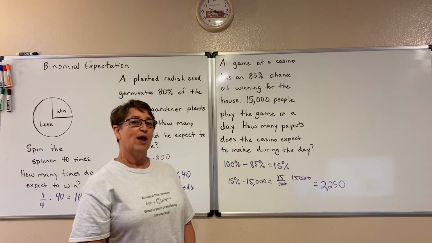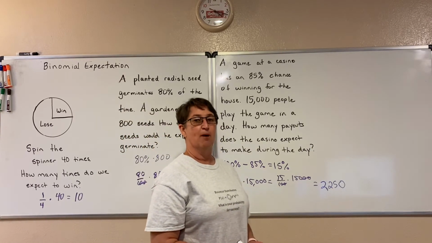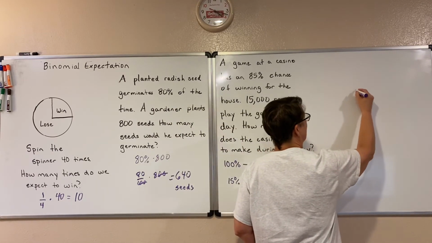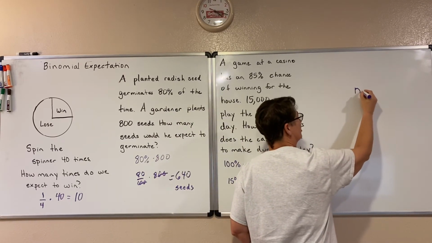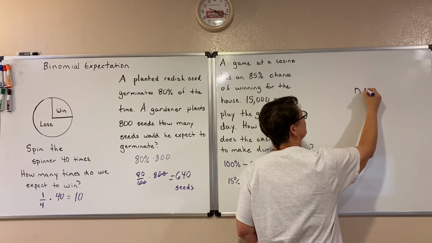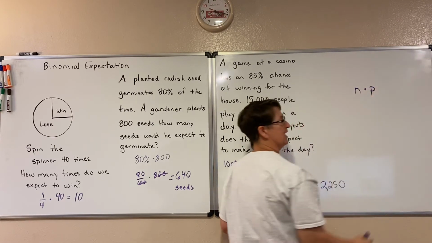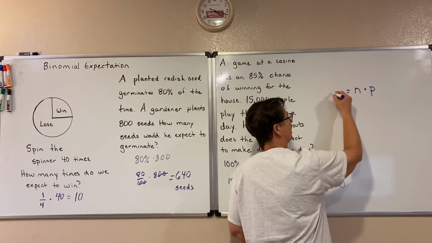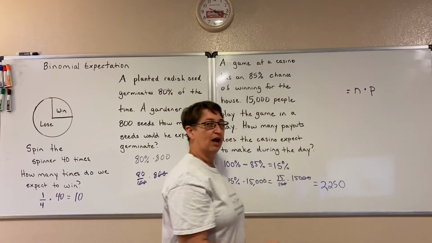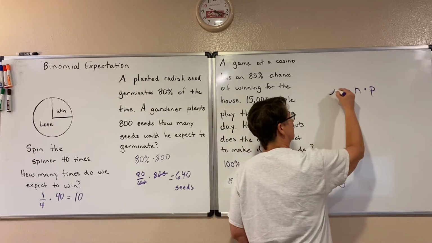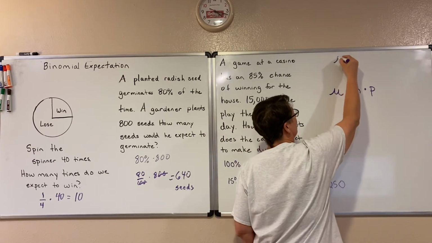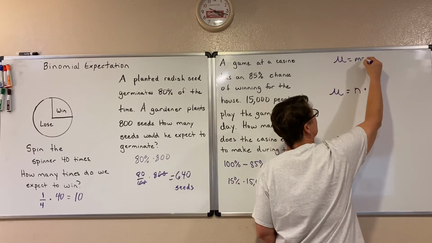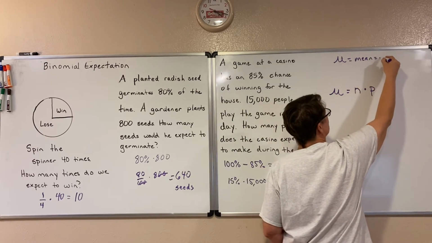So the way we find expected value for a binomial distribution is we take the number of trials, times the P, the probability for success. And that gives us our expected value. And all our expected value is an average. So that mu, remember, meant the mean or the average.